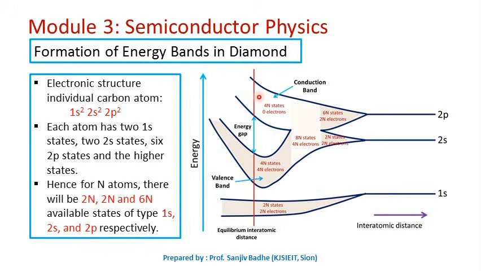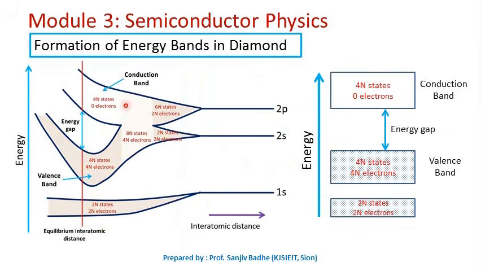Why is this the lowest empty band? Where are the other bands? The other bands will correspond to the energy levels, energy states 3s, 3p, 3d. There are no electrons in those energy levels, so the bands corresponding to them will be empty. So this will become the lowest empty band, and therefore it is called the conduction band. So from this diagram we can draw the energy band diagram for diamond.